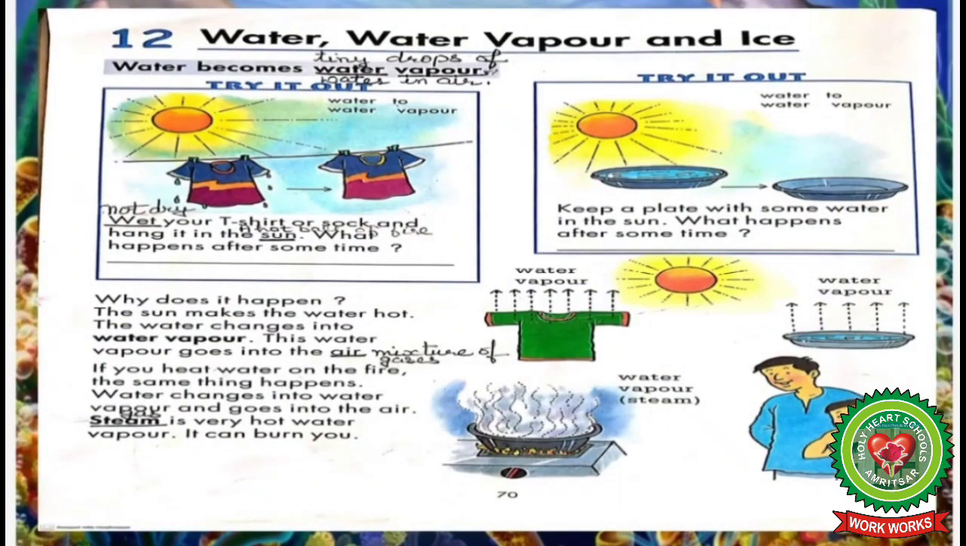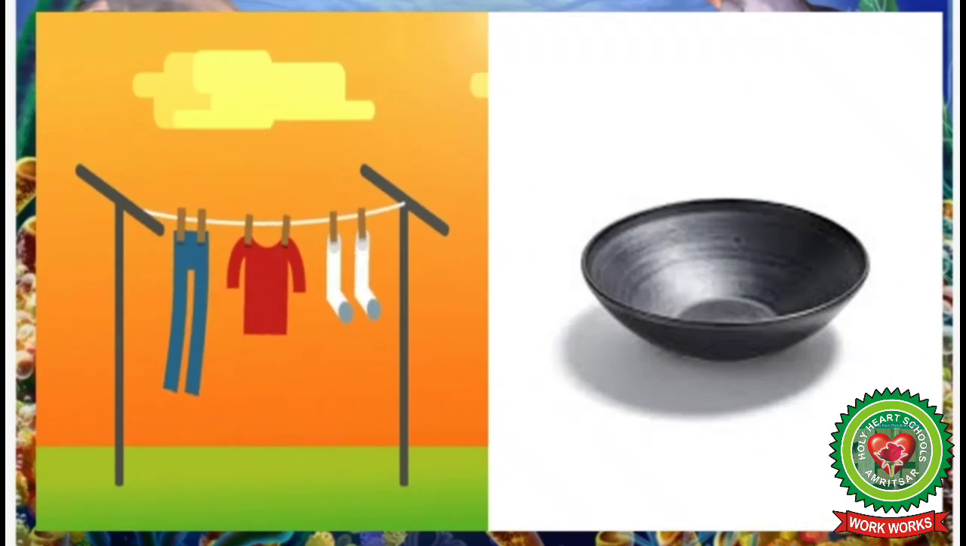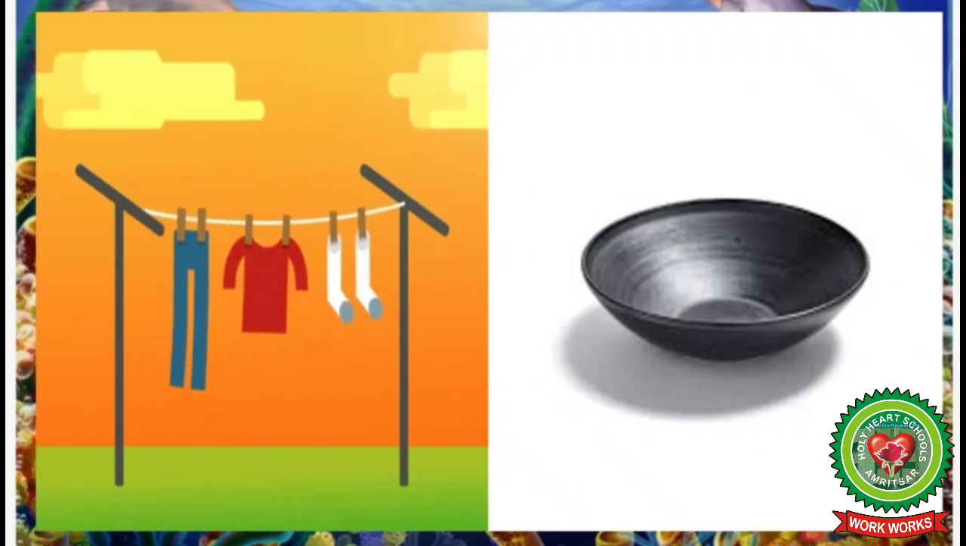Now, why does it happen? The sun makes the water hot. The water changes into water vapor. This water vapor goes into the air. Underline word air. Write down its meaning, mixture of gases. Students, so, the reason behind this is the sun heats the water and the water evaporates and goes into the air. That is why the clothes become dry and the plate becomes empty.